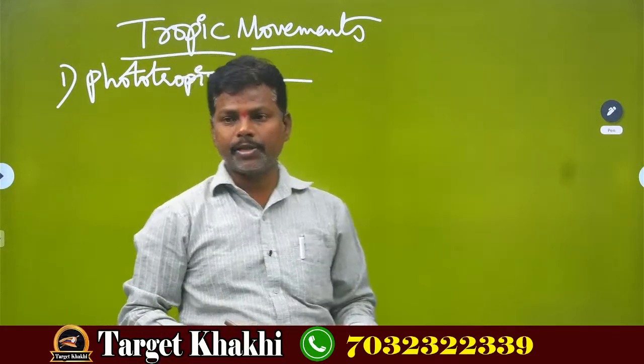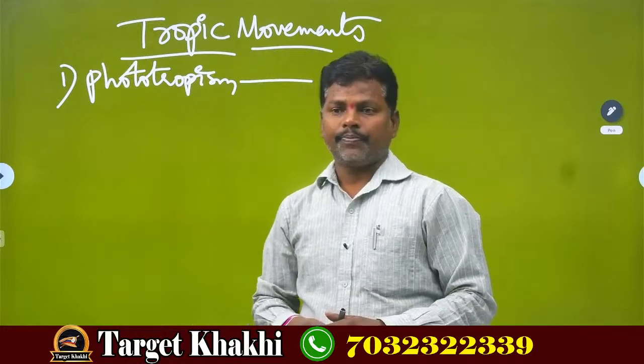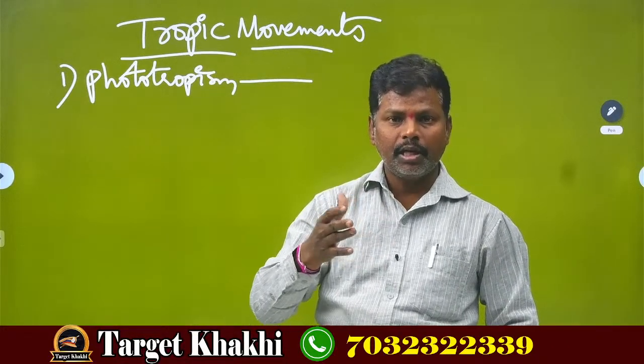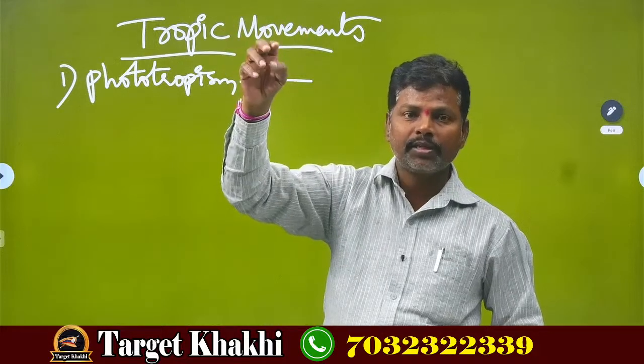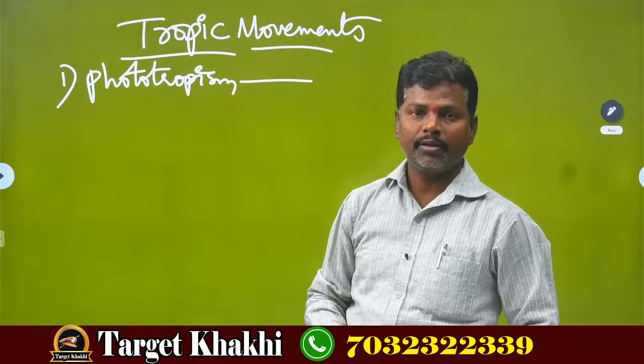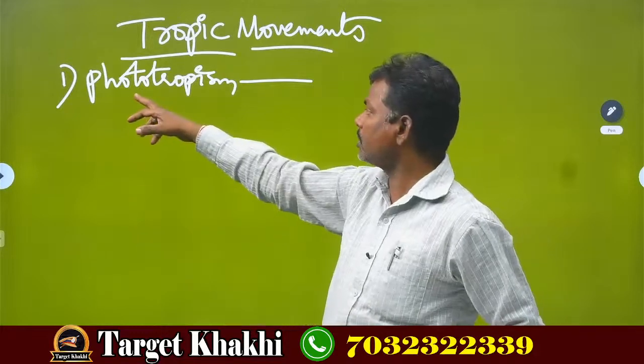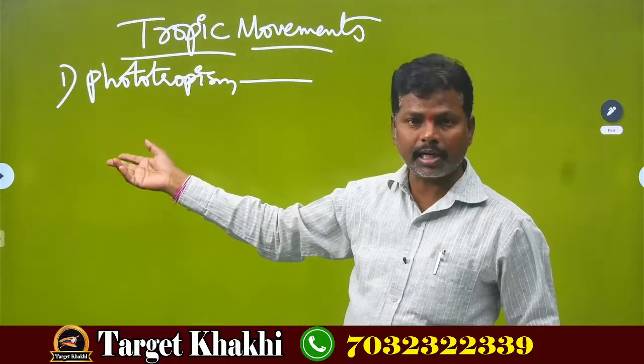What is phototropism? If the plant shows a response to the direction of the stimulus given by the sunlight, then it is called phototropism. Photo means light, sunlight.